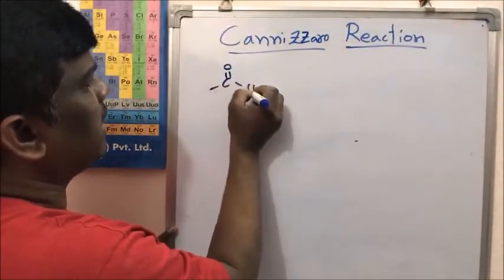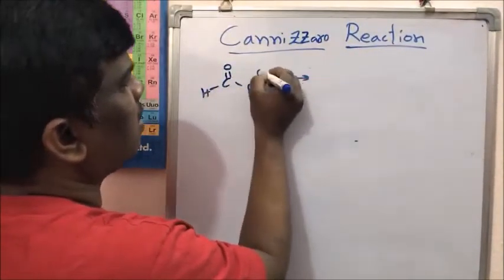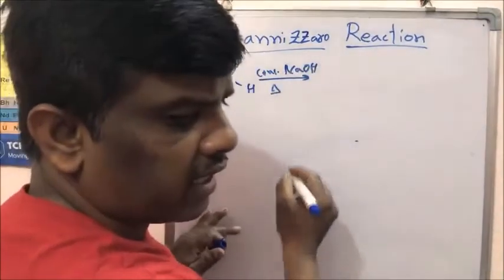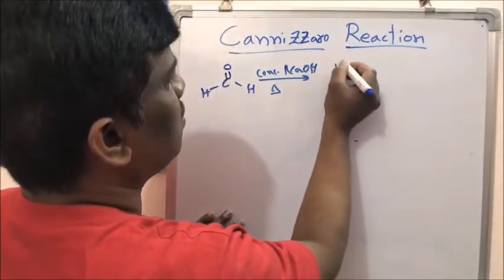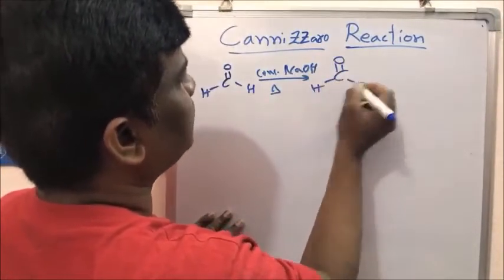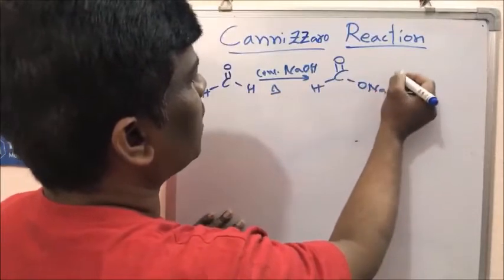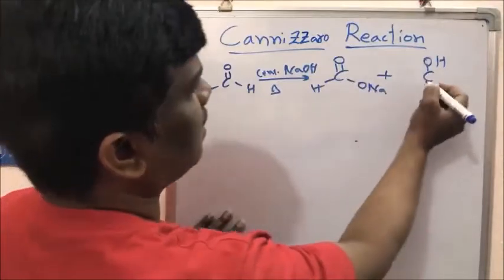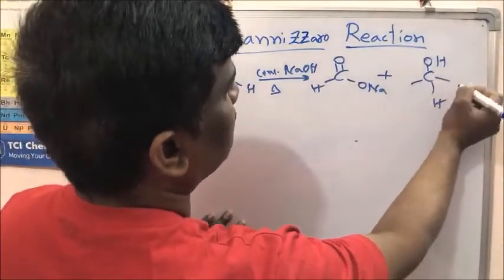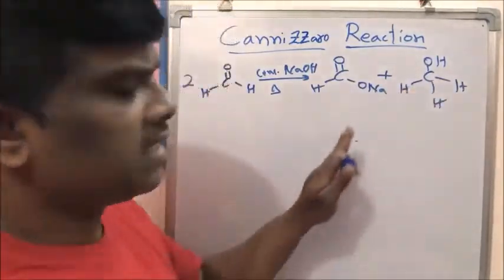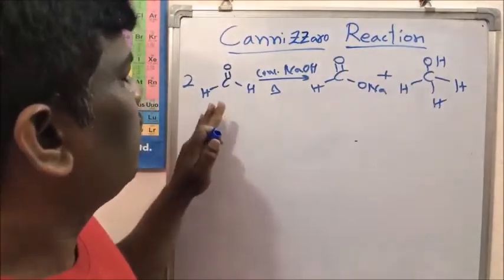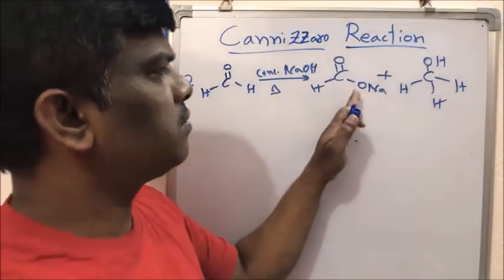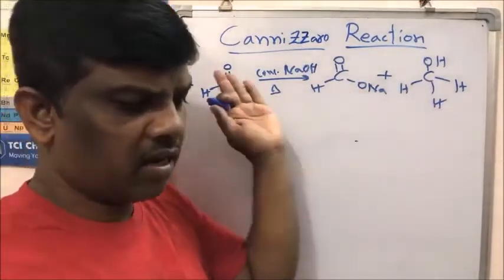So formaldehyde in the presence of concentrated NaOH upon heating gives rise to one molecule of the salt of formic acid and another molecule of alcohol. Let us take two molecules here, with hydrogen and hydrogen. This is how, in a reaction of formaldehyde with sodium hydroxide under heating, we get the sodium salt of formic acid and methanol.